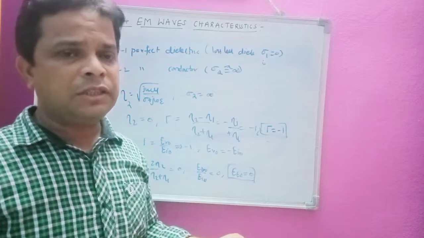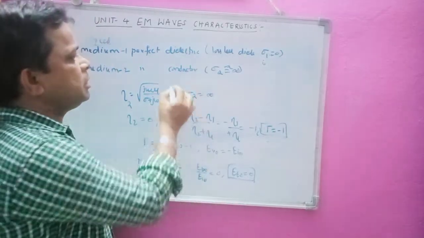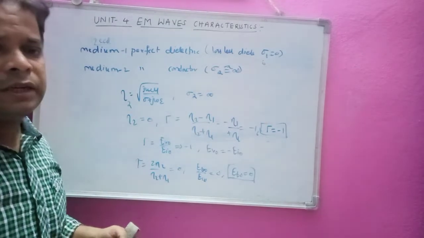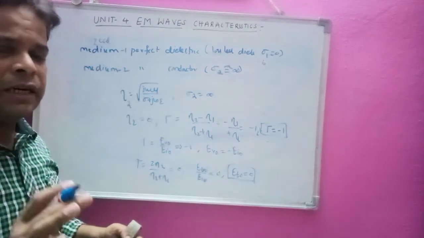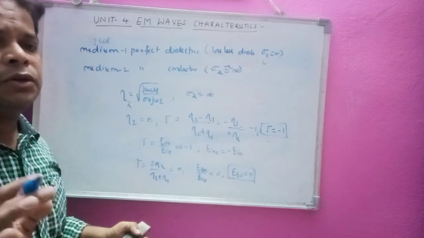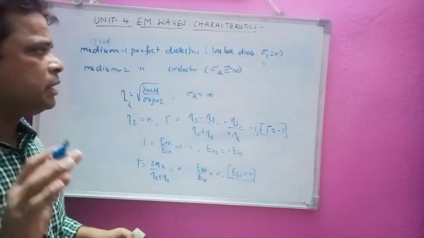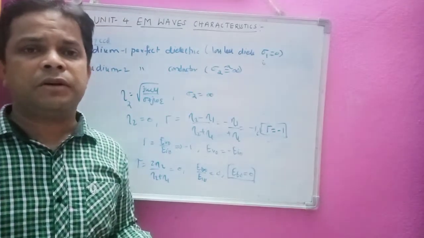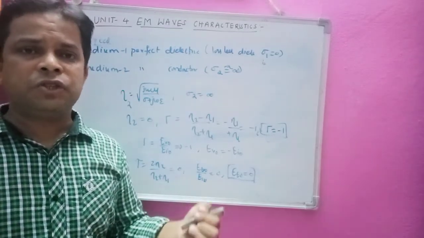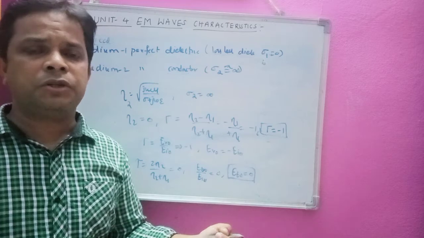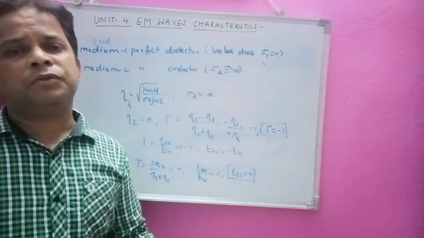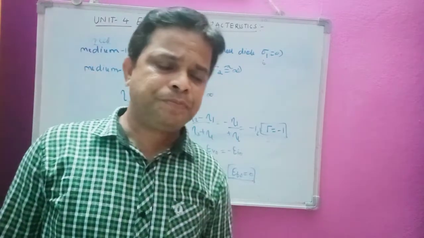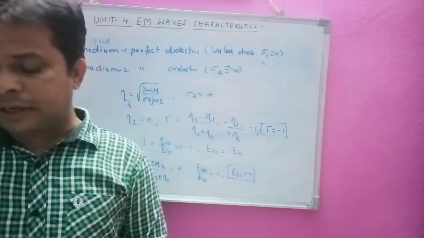Why? Because, as we know, inside a conductor the electric field is 0. Hope all of you remember that inside a good conductor there is no electrostatic field, that is, the electric field inside a good conductor is always 0. We have taken the electric field E equal to 0, potential V equal to 0, and charge density rho V also 0. These three parameters are 0 inside a conductor.